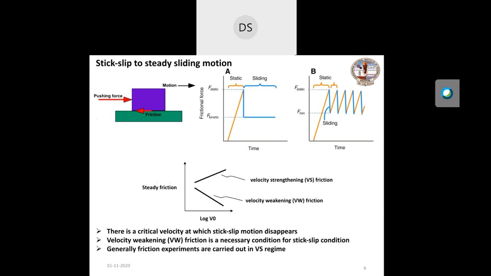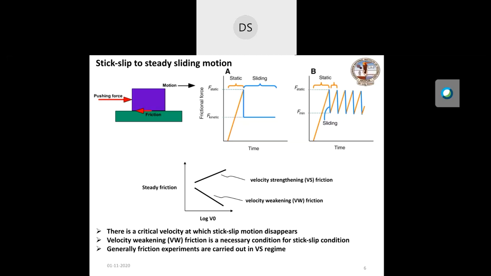Okay. In this slide, I shall discuss that when a mass slides on a hard surface, it shows two types of motion. One is called the stick slip motion, and another is called the steady sliding motion. But these two motions occur in the low velocity field. For example, the sliding mass is moving in a range of 1 micron per second, depending on the nature of the surface. So stick slip is basically a mechanical vibration, which is also obvious in the plot.